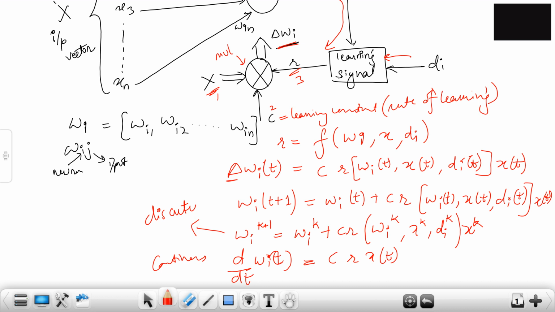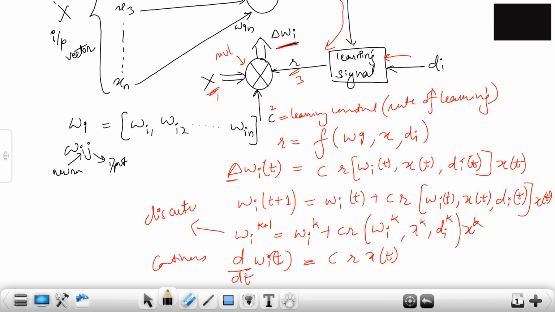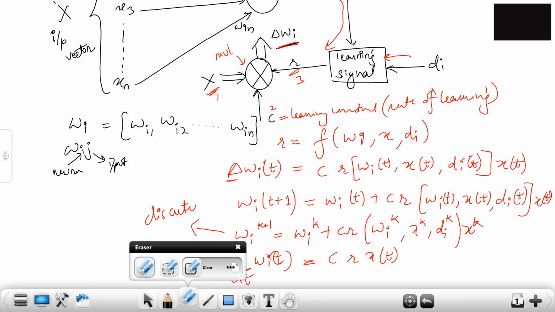Now we'll look at different learning rules. We'll start off with the simplest, most commonly used learning rule, the Hebbian learning rule. I'm going to clear all of this and go back. So I'll start with the Hebbian learning rule now.